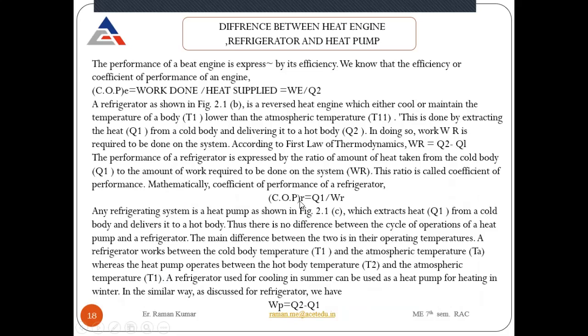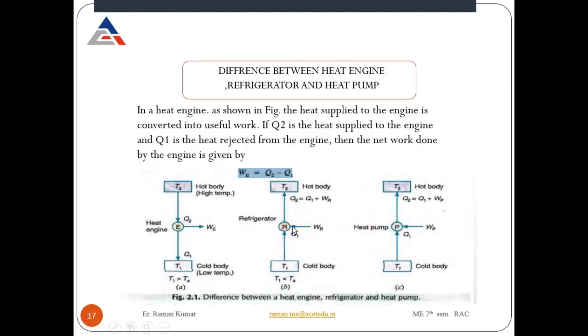So what will be the COP of the refrigeration effect? Mathematically, it is the heat extracted from the cold body divided by the work done. So the COP of refrigeration is equal to Q1 divided by the work done. The work done is equal to Q2 minus Q1, because the Q2 temperature is higher than the temperature of Q1. So the COP of the refrigeration system is Q1 divided by the work done by the compressor.